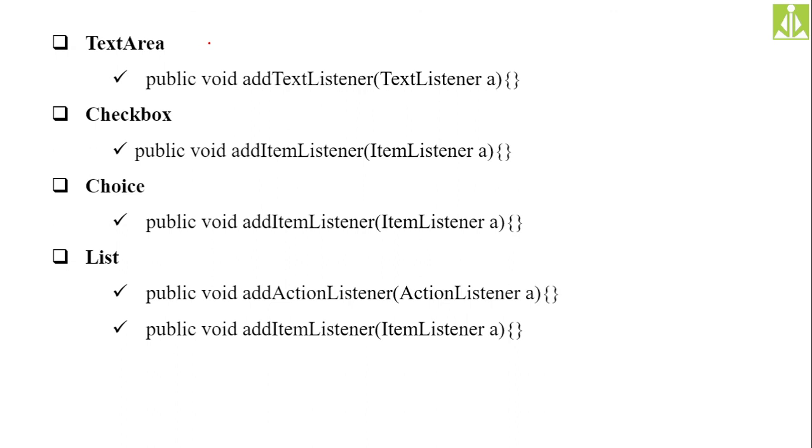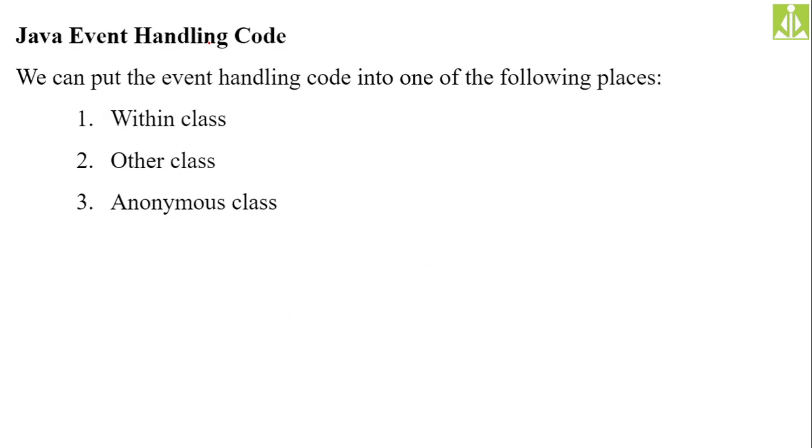Checkboxes will have add item listener. Choices will also have add item listener. Lists will have action listener as well as item listener, both. Now, event handling: whatever event you generate, we need to put some suitable code so that the event will be handled. Whatever code we put for a particular type of event, we call that event handling code. We can put it within the class, within another class, or even put the code without any name.